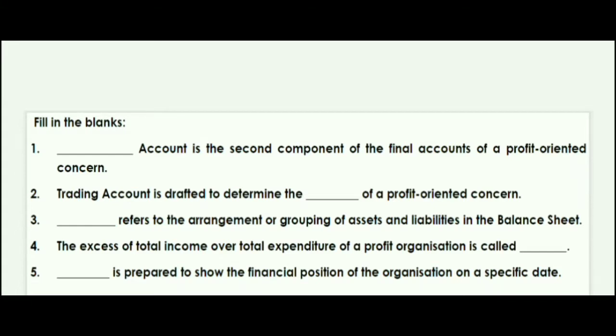That's again an easy question. Well, balance sheet is prepared to show the financial position of the organization on a specific date. So the answer will be balance sheet. At last, once again I'll repeat.